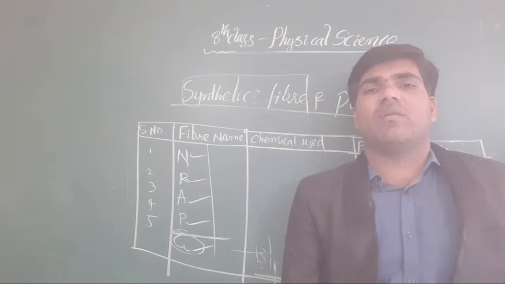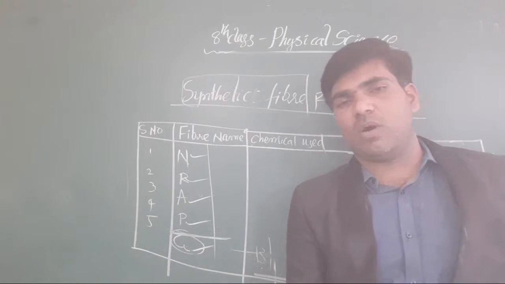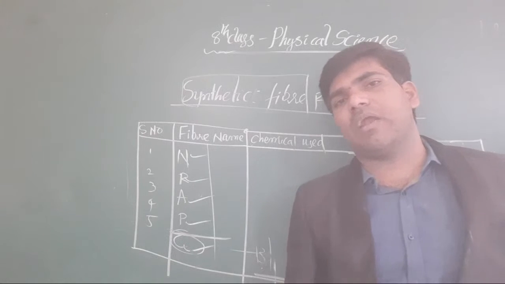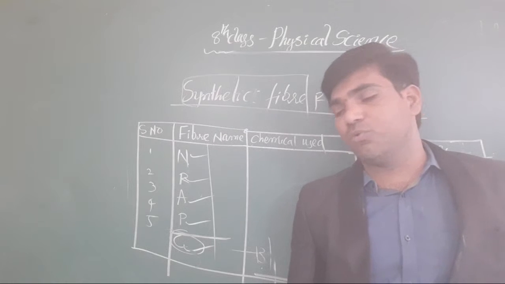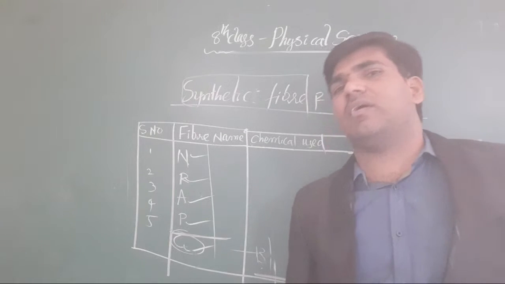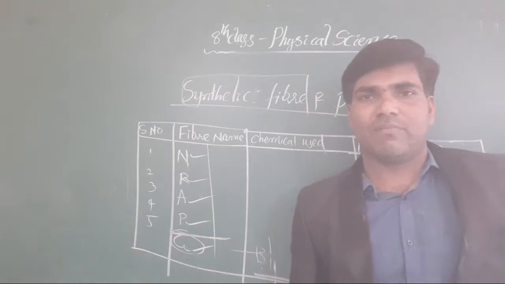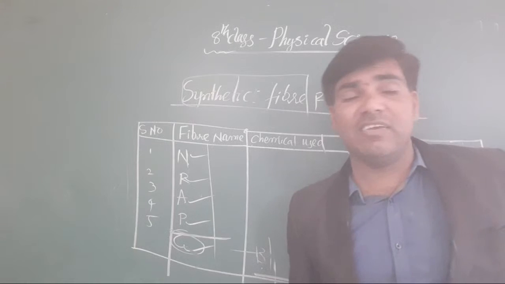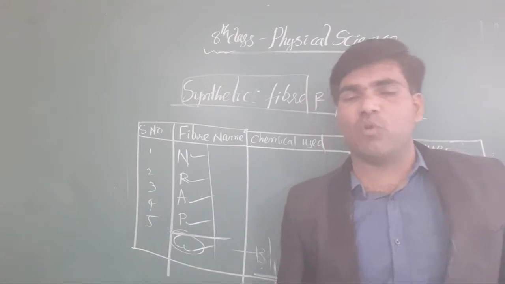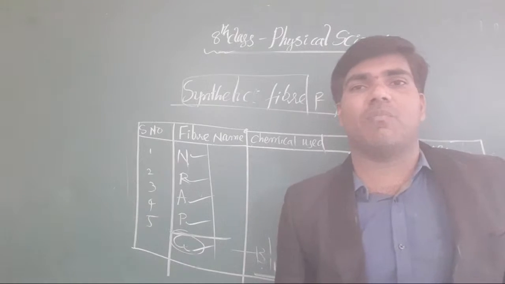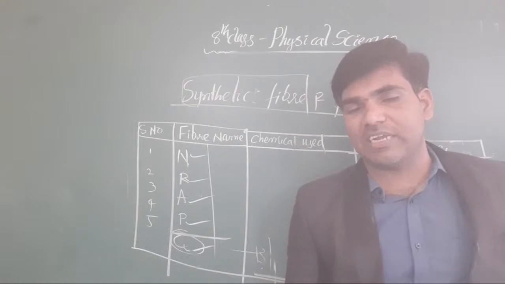Then after, plastic may have two types especially. One is thermosetting plastic, like bakelite and melamine. Another one is thermoplastic. Okay, now when we provide heat and it is easily molded and remolded, those plastics are called thermoplastic. In case it is not molded or remolded easily, that is called thermosetting plastics.